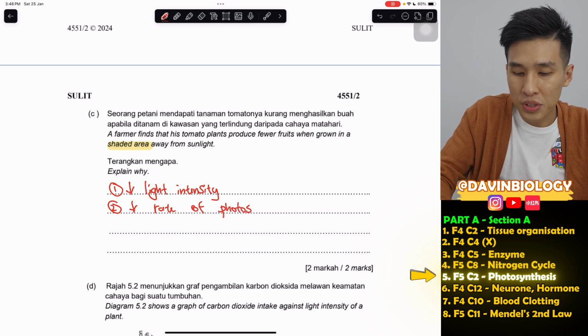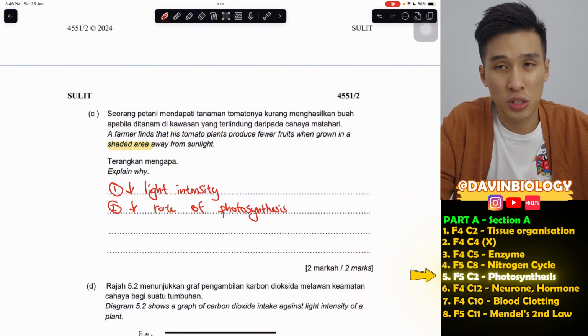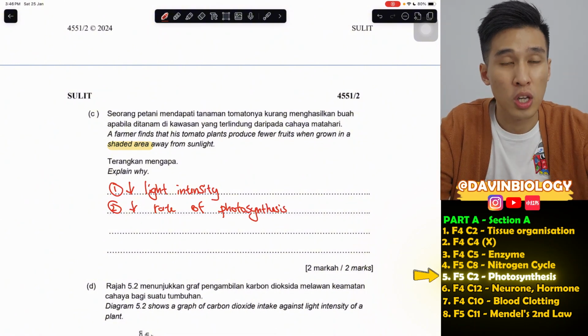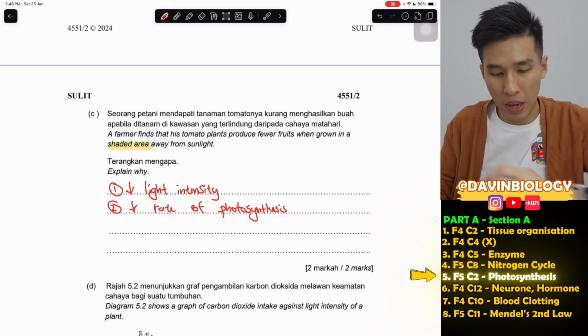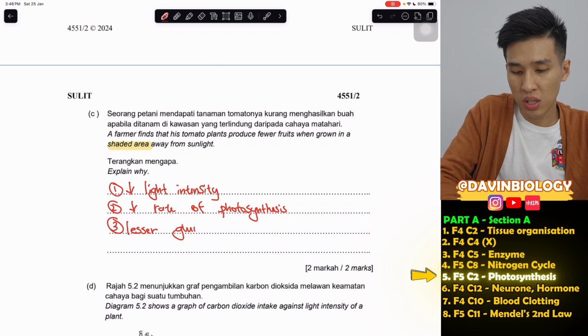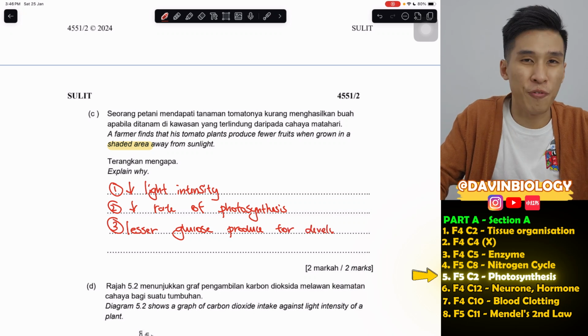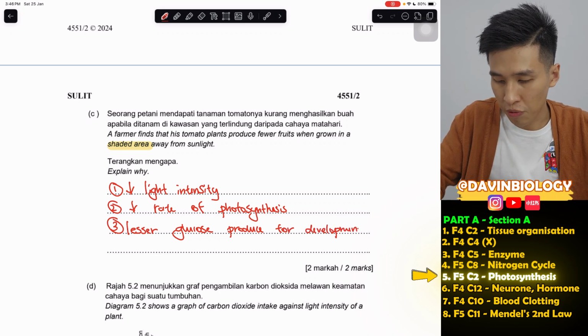Why does that matter? The tomatoes will be smaller because photosynthesis produces sugar, glucose, and the sugar forms the fruit. So basically less glucose is produced for development of tomatoes. Tomatoes are fruits, and fruits need sugar.